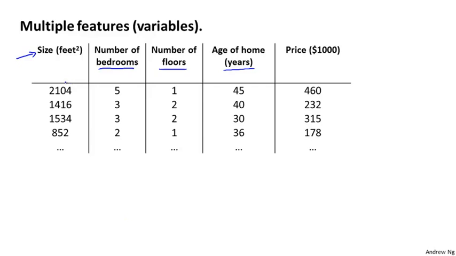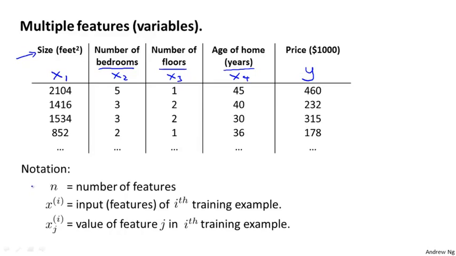To introduce a little bit of notation, and we sort of started to talk about this earlier, I'm going to use the variables x subscript 1, x subscript 2, and so on to denote my, in this case, 4 features, and I'm going to continue to use y to denote the output variable, price, that we're trying to predict. Let's introduce a little bit more notation. Now that we have 4 features, I'm going to use lowercase n to denote the number of features. So in this example, we have n equals 4 because we have 1, 2, 3, 4 features.